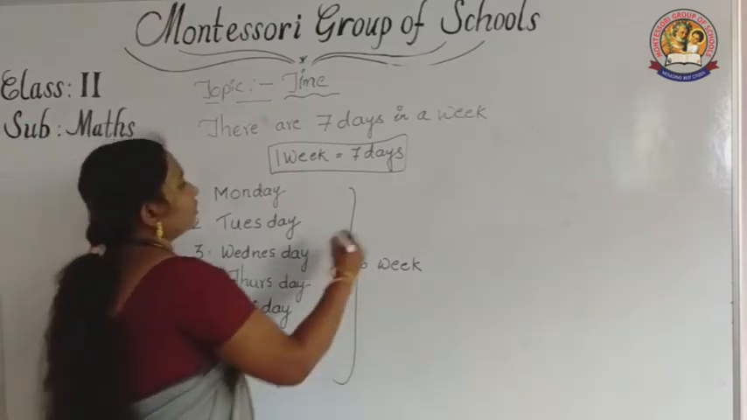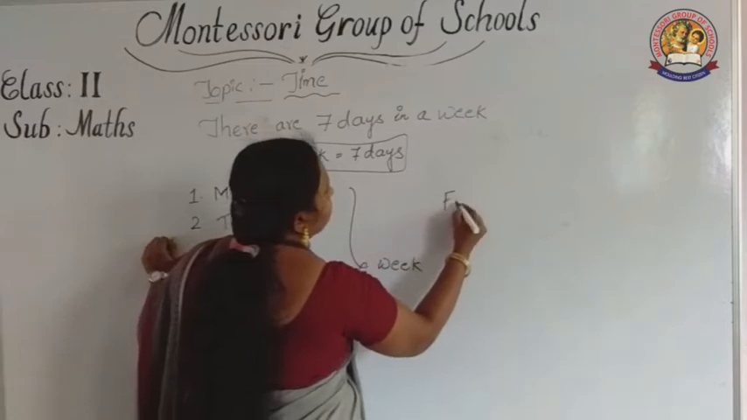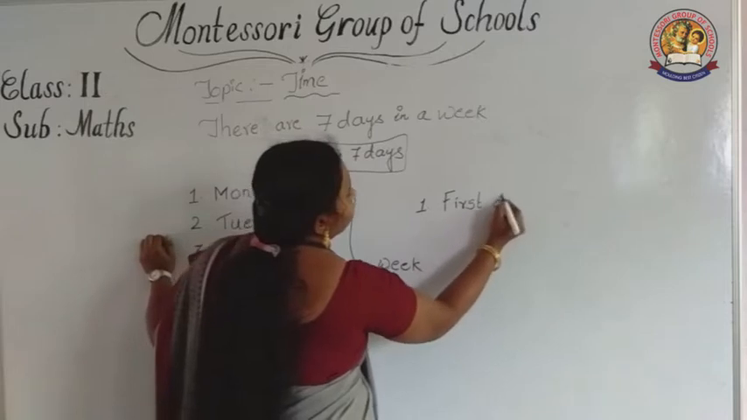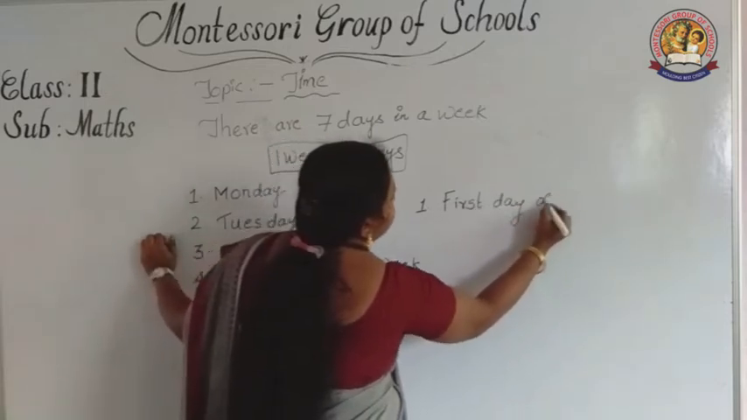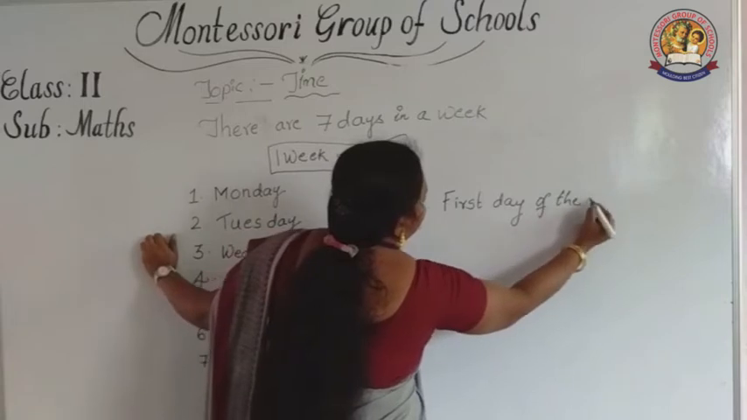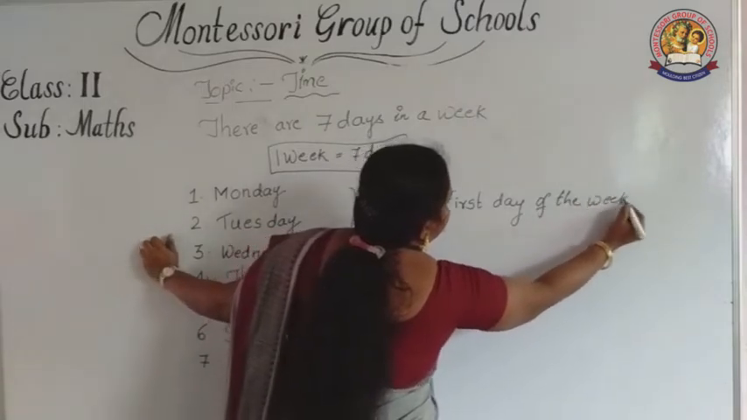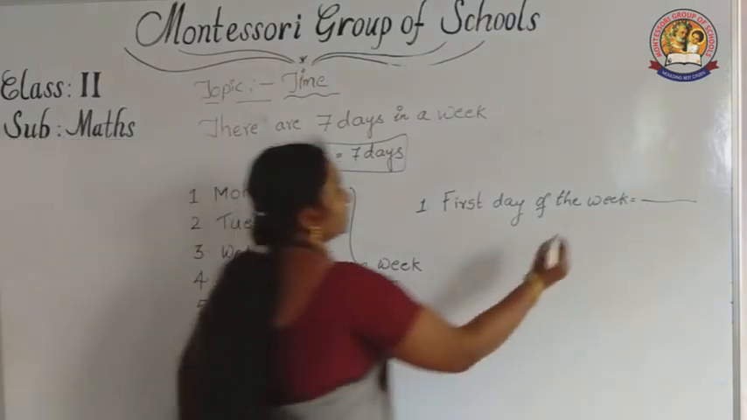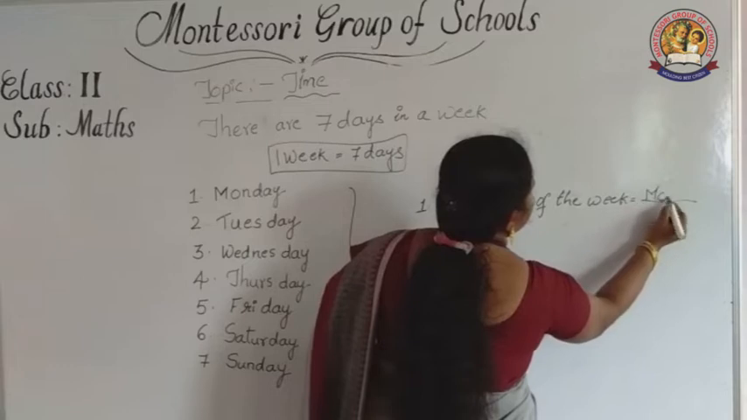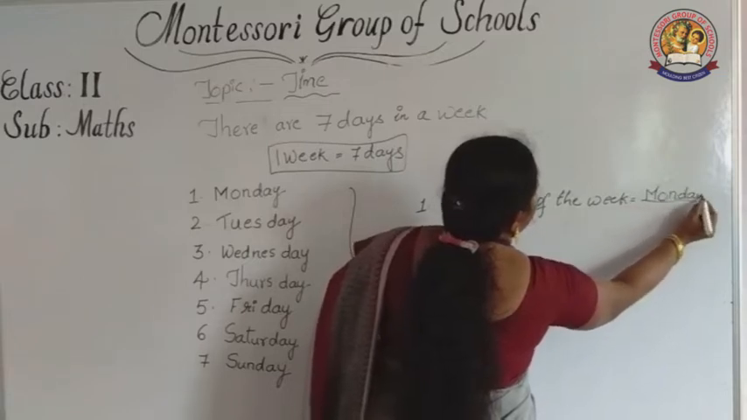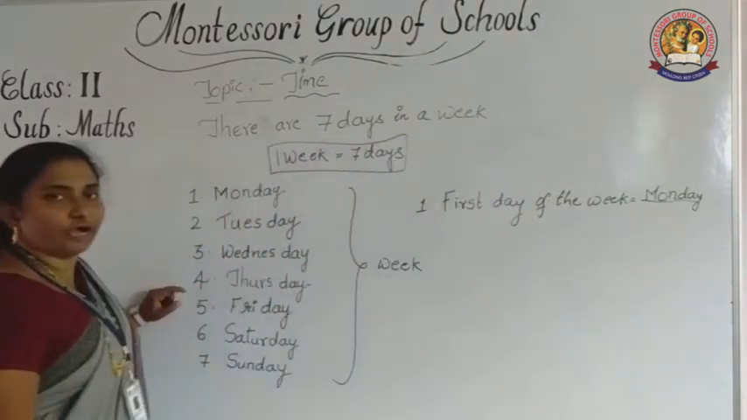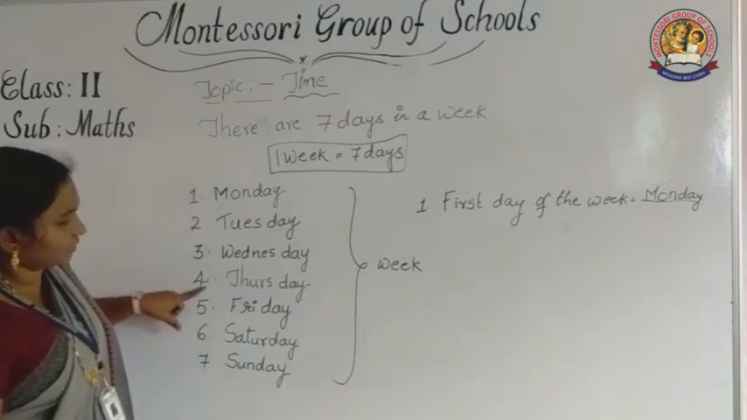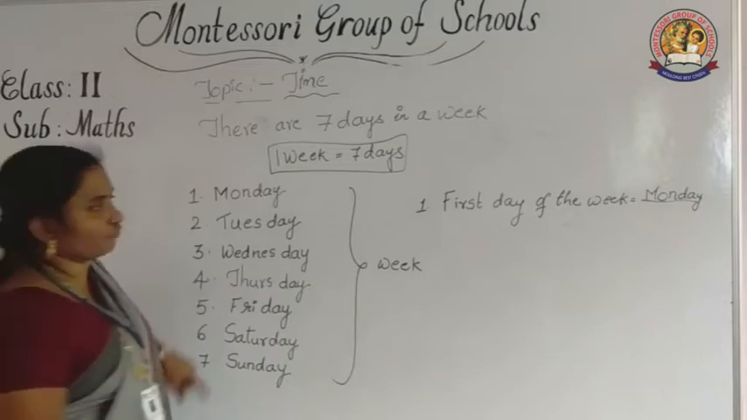Okay, now listen. Shall I give you some bits? First day of the week, what is it? Monday. And fourth day of the week, what is it? Look, where is the 4 here? So what is the day? Thursday. So fourth day of the week is Thursday.